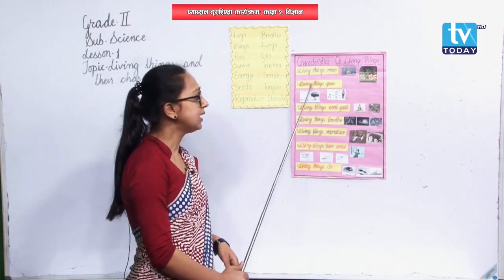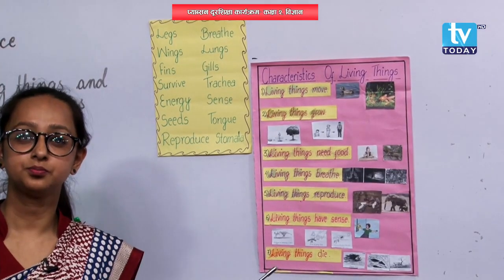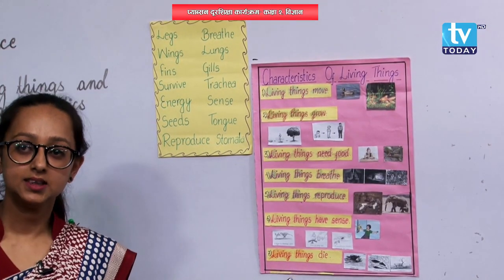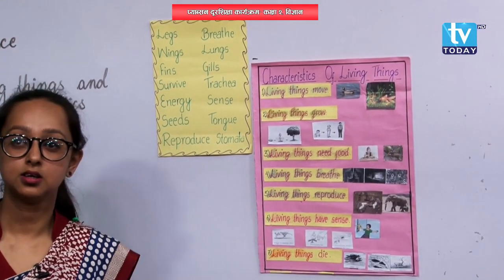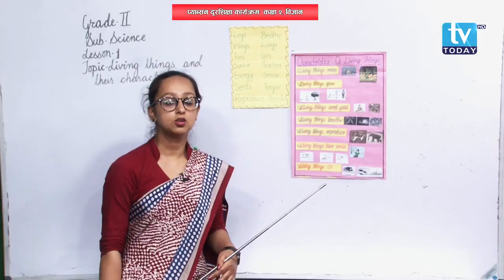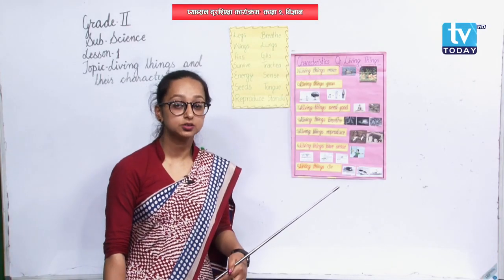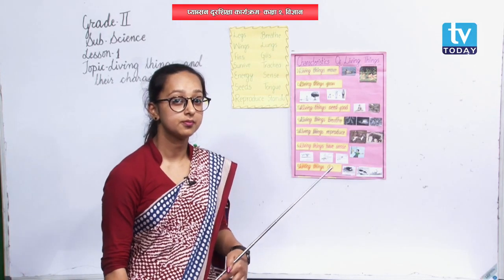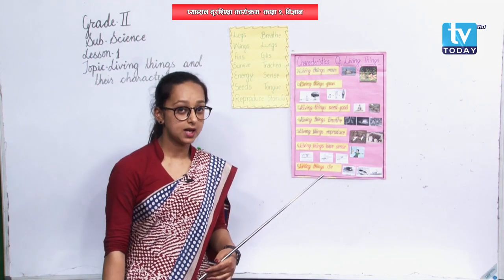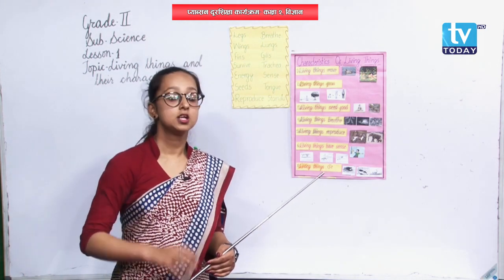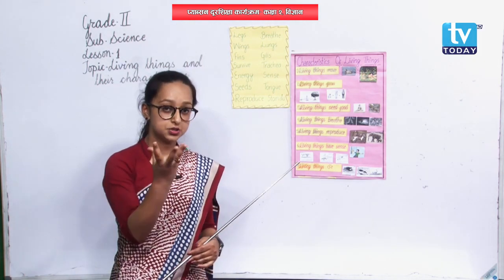Then plants, do they move or not? Because plants are also living things, no? Yes, some of the plants also move. How do they move? Okay, let me tell you, the touch-me-not plant. If we touch the leaves of the touch-me-not plant, they shrink, yes?